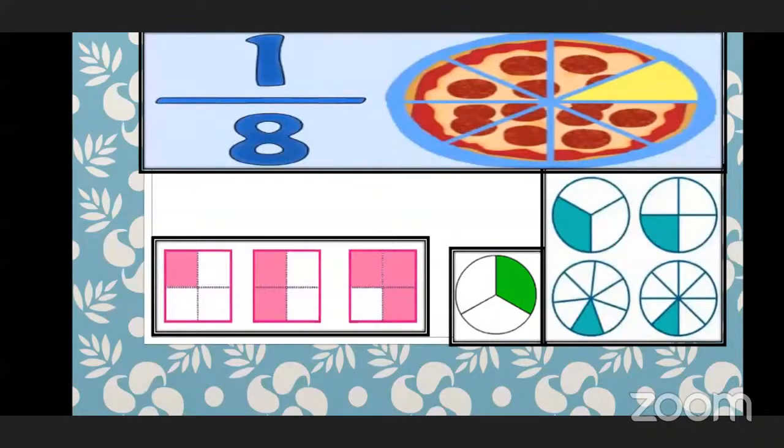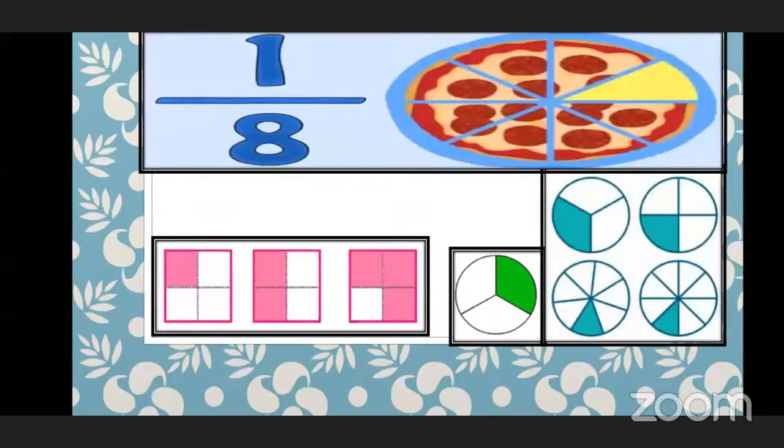Can you tell me what thing you see over here in the pizza picture? Triangles. Okay, some children are saying triangles are there. Good. Can you see the picture down to the left side? Can you see the squares over here? Yes.